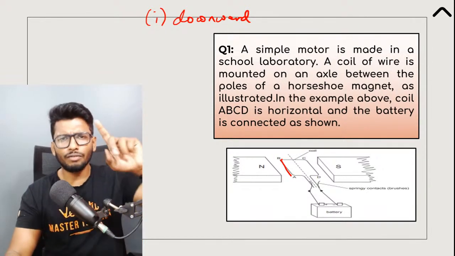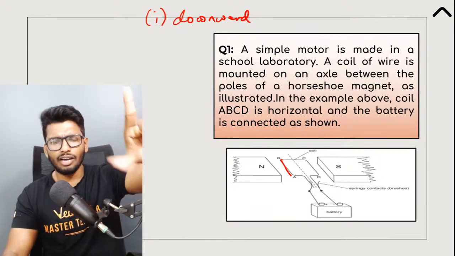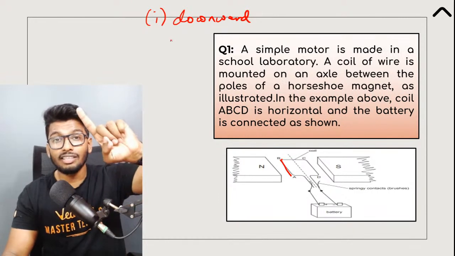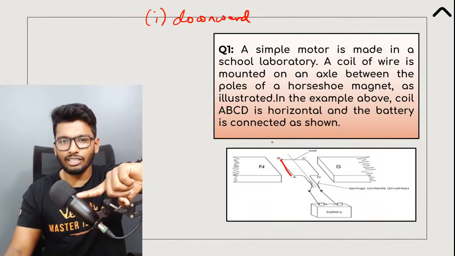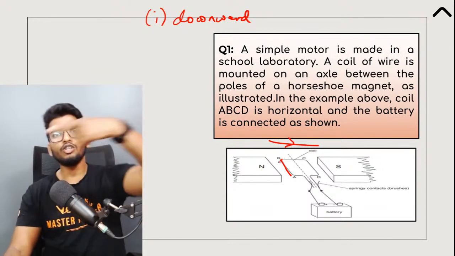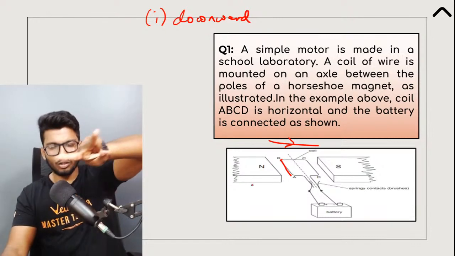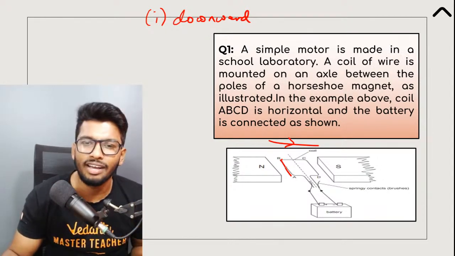Fleming's left hand rule. If you take your left hand and extend your fingers in such a way that your thumb, index finger and middle finger are perpendicular to each other, the index finger shows the direction of the magnetic field, which in this case is going from west to east. The current is going into the page in the upward direction, that is towards the north. So your AB will experience a force in the downward direction.